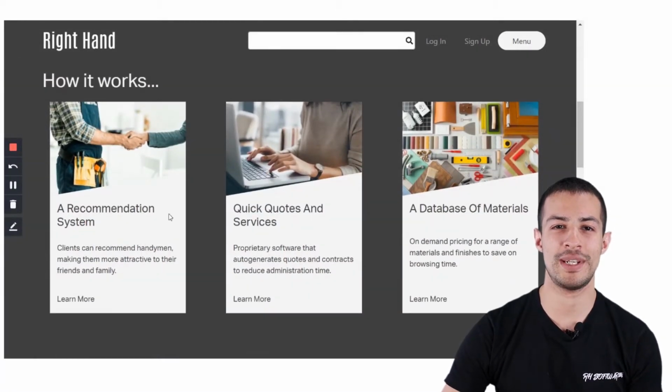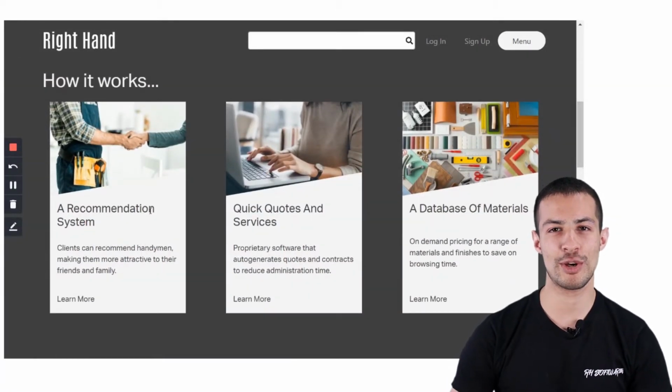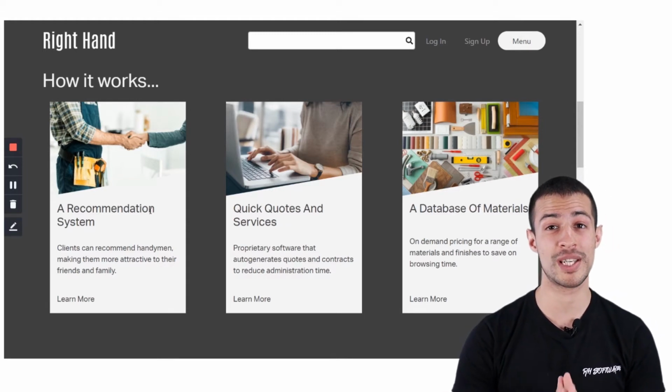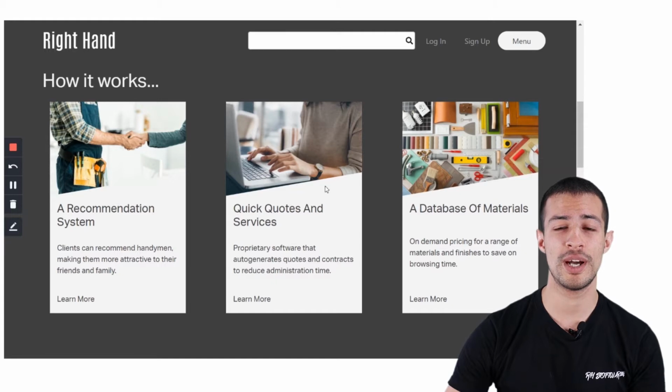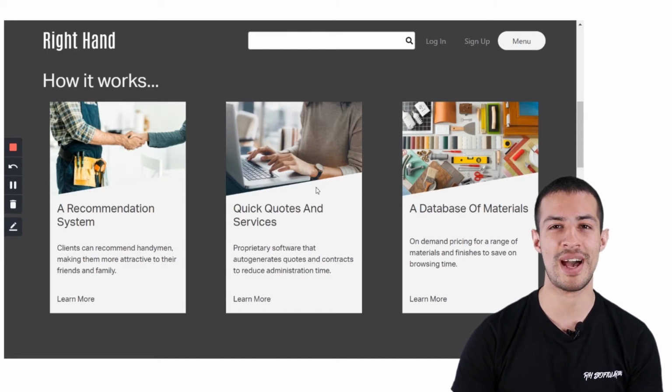Number one, a recommendation system. The application looks at a client's friendship circle and matches them with handymen who have worked for similar people. Number two, an automatic quote generation service to streamline the process of handymen managing to find and land clients with efficiency and speed. Number three, an up-to-date materials database for handymen to get instant access to the latest prices from around Hong Kong and for clients to get the security of knowing that they aren't getting ripped off.